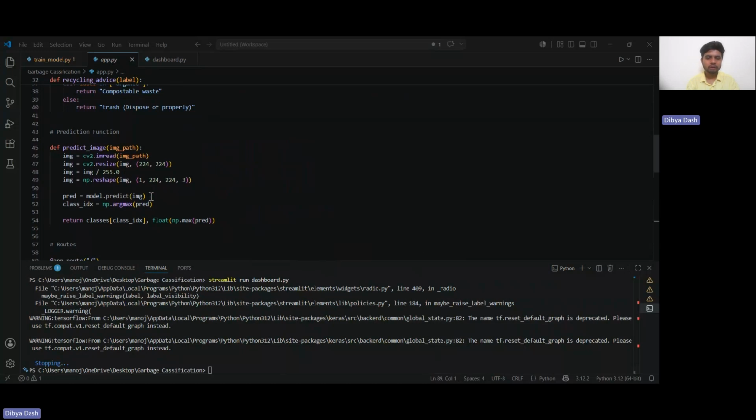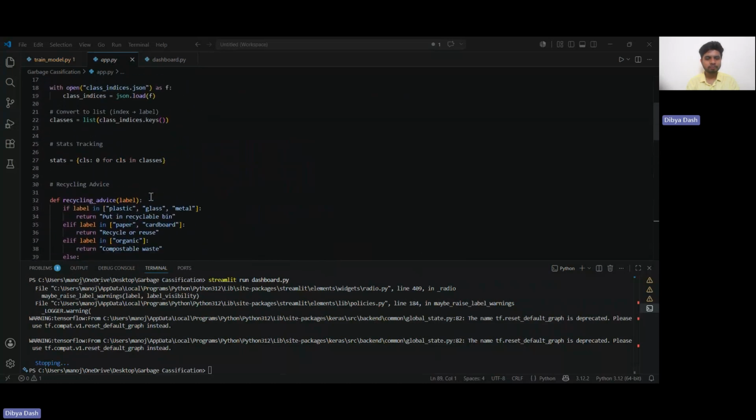The API returns three main things: the predicted class, the confidence score, and recycling advice based on the category. For example, if the output is plastic, it will suggest putting it in a recycle bin. I also added an extra feature to track how many times each class is predicted. So basically, this Flask API acts as a bridge between the model and the user interface.